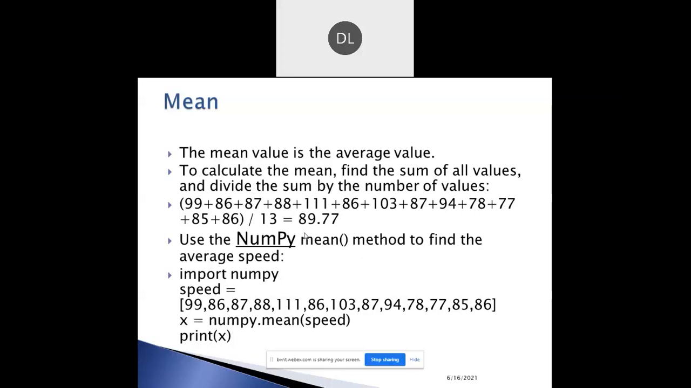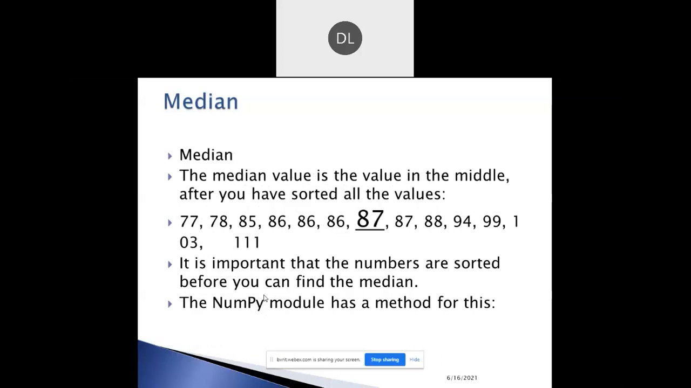So in NumPy, what is the method for finding the average value of the set? Mean. Mean is one of the ways of finding the average value. So this is one of the statements for finding values in the set. And then here the median value is the one in the middle.